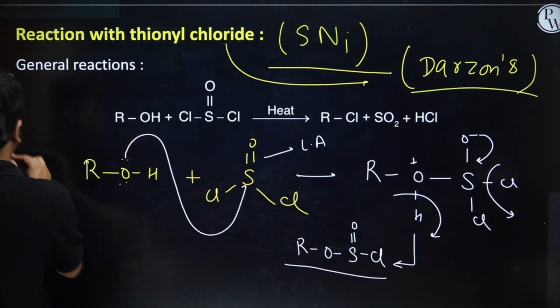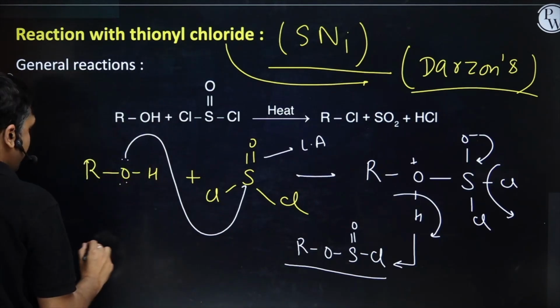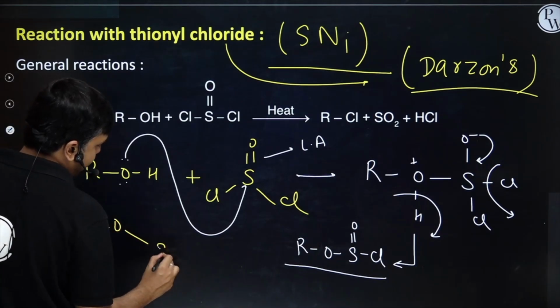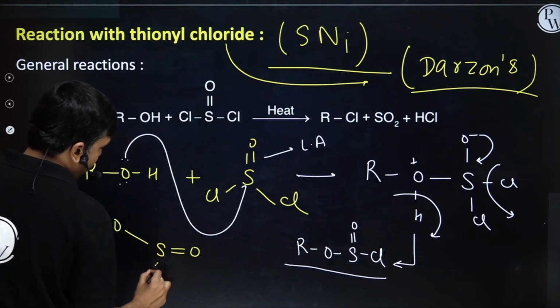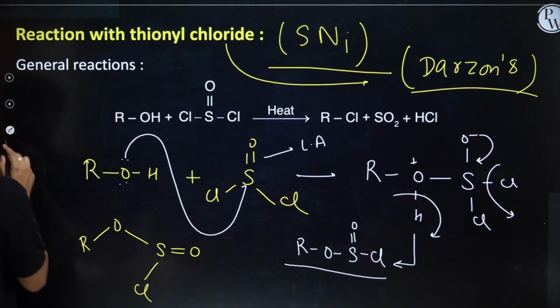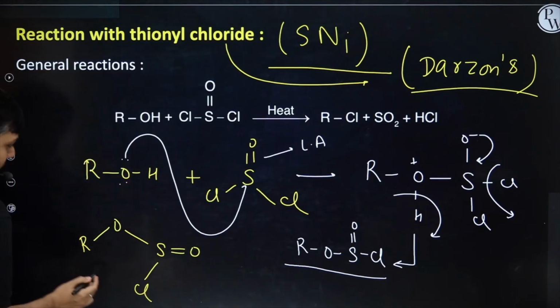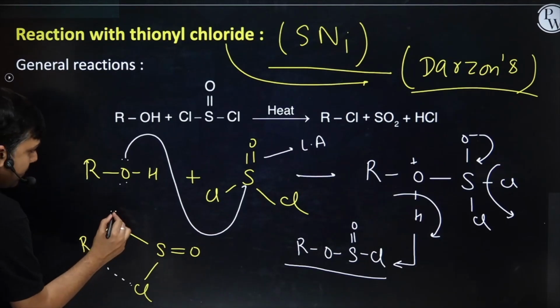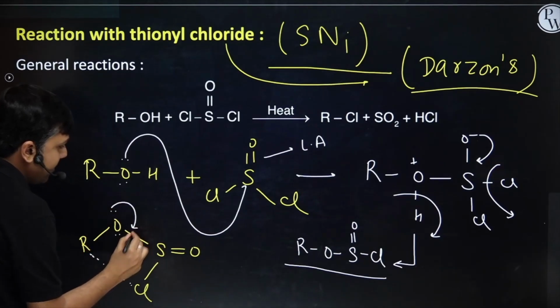How? Let's see. Students, I am having R, O, S, double bond O, Cl. What happened? Basically, this chlorine will attack on this alkyl. Oxygen lone pair will undergo delocalization.